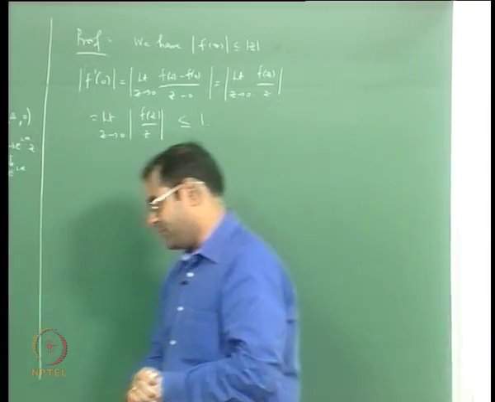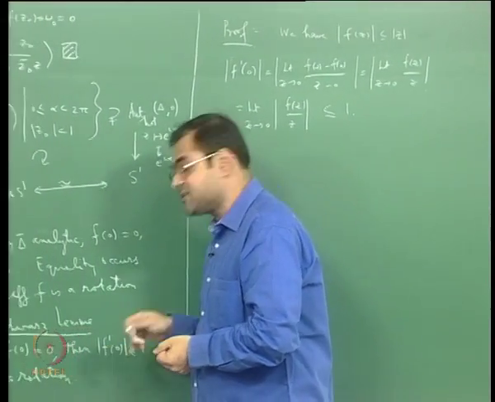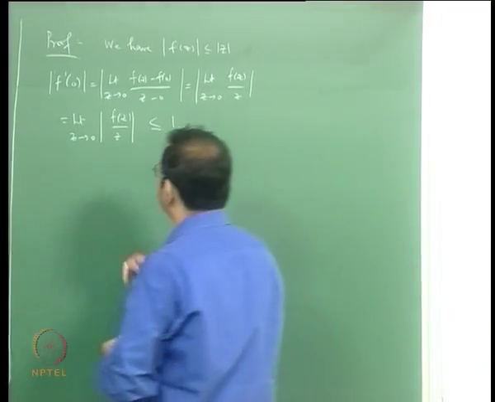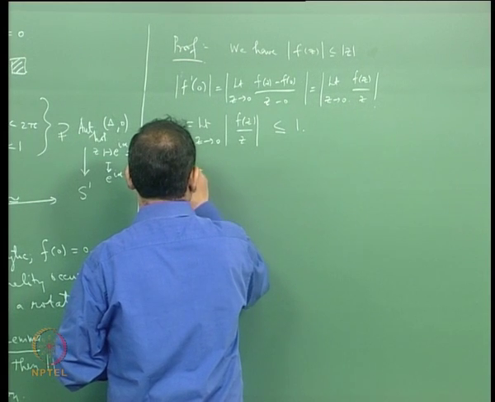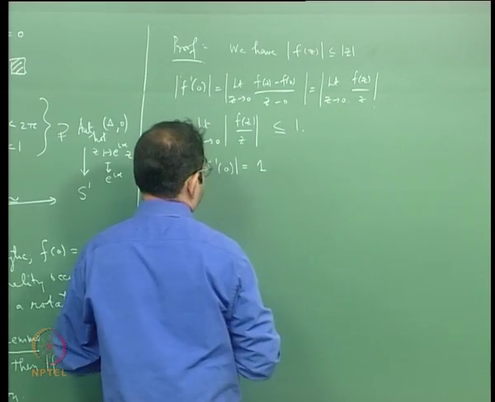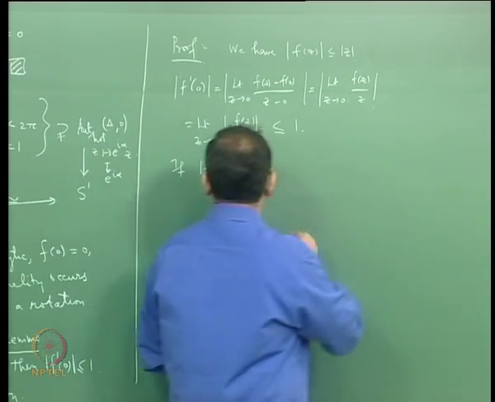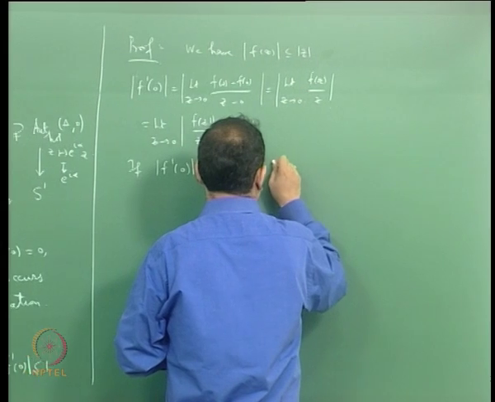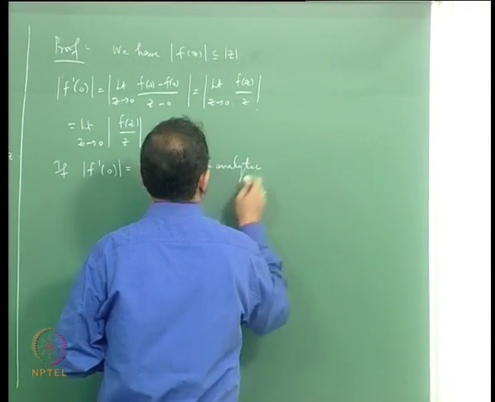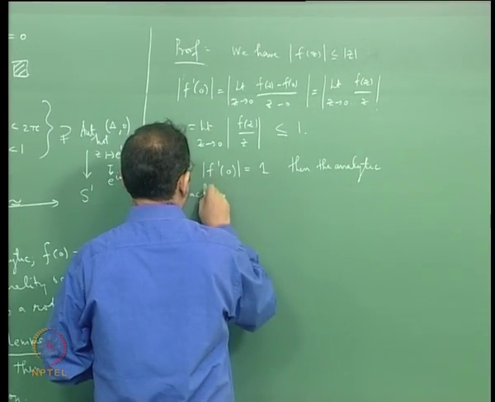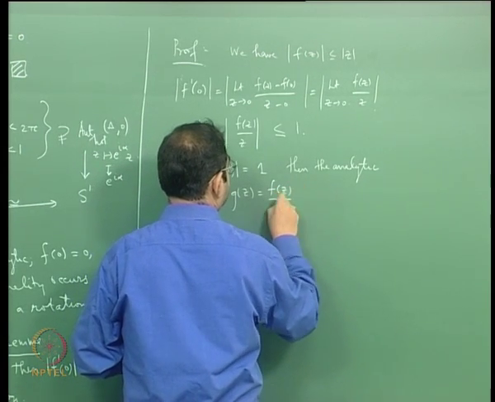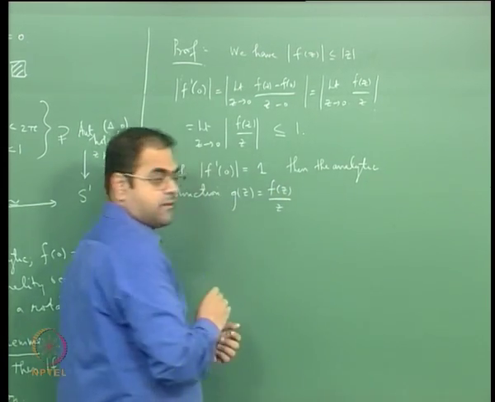Then we have to say one more thing: we must say that the derivative is 1 if and only if it is a rotation. And why is that true? If the derivative is equal to 1, then consider the analytic function g of z equal to f(z) by z.